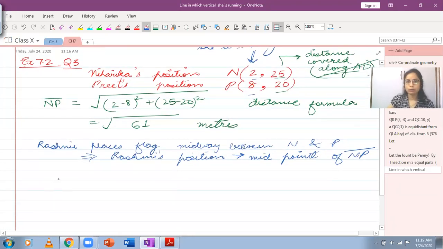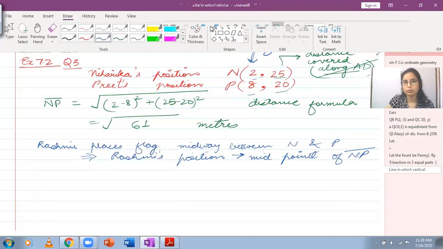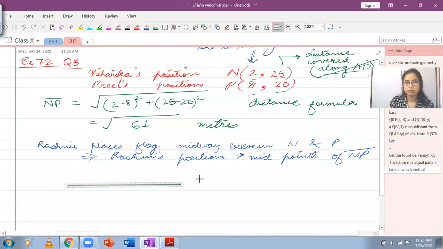And now you can find it out. If you want, you can draw a line segment for yourself if that's convenient, and then show the midpoint. Or you can simply apply the formula for the midpoint.